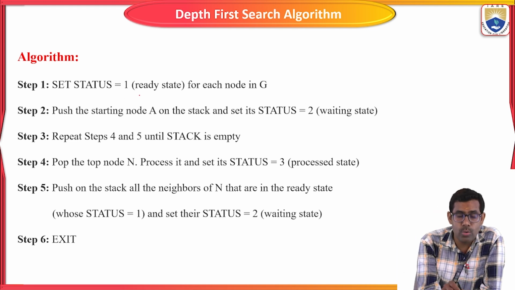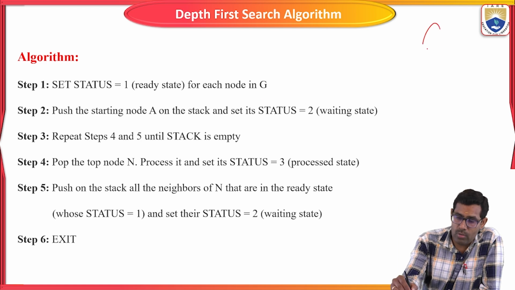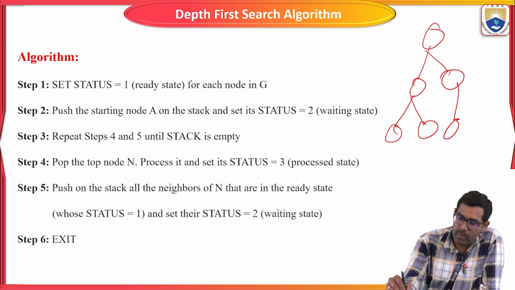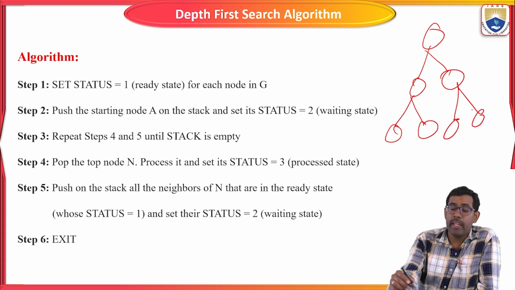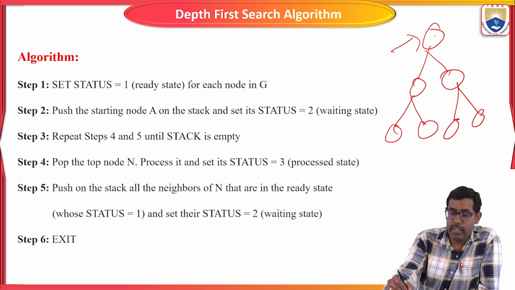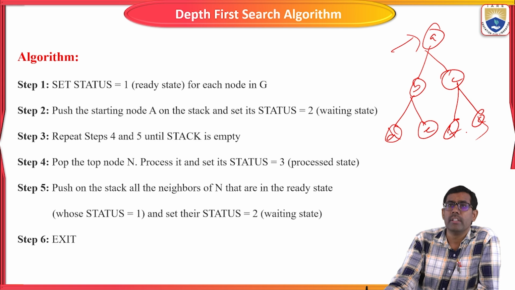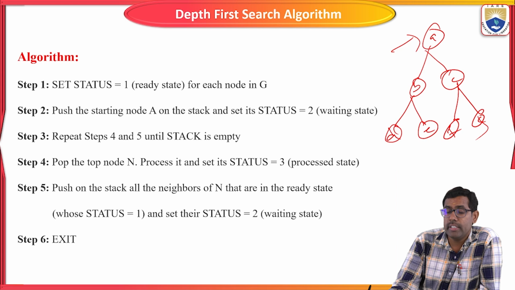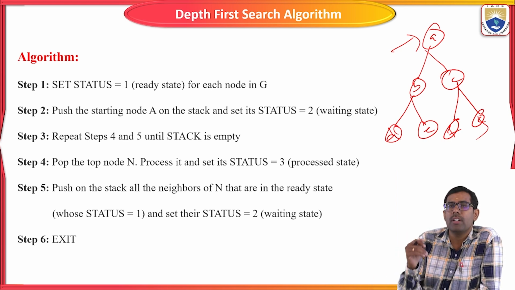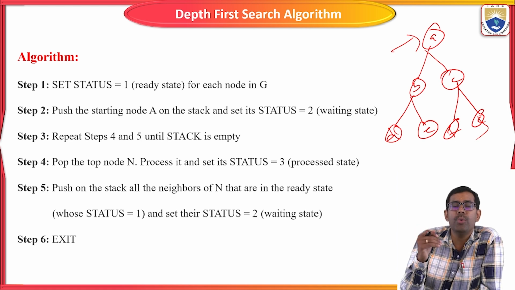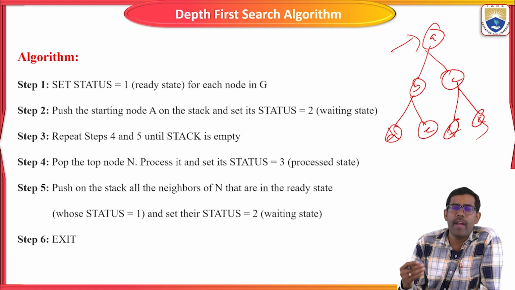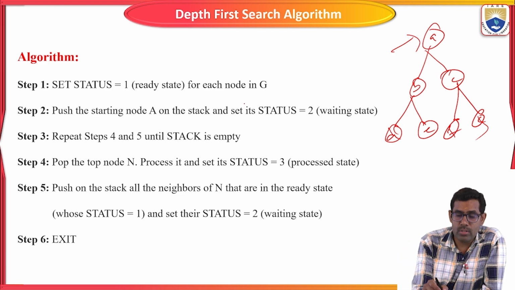Set status equal to 1, the ready state, for each node in the given graph. Here we are going to get the starting node: A, B, C, D, E, F, G. So what is the ready state? We are going to consider A. Setting the status equal to 1 means that the DFS traversal algorithm is ready to travel from the source to a destination to find the goal node. Then node in G.